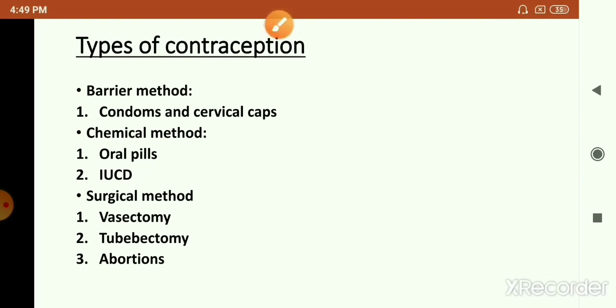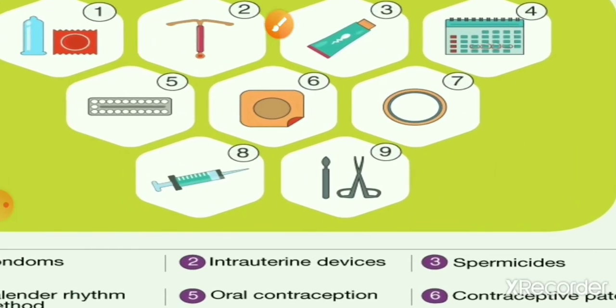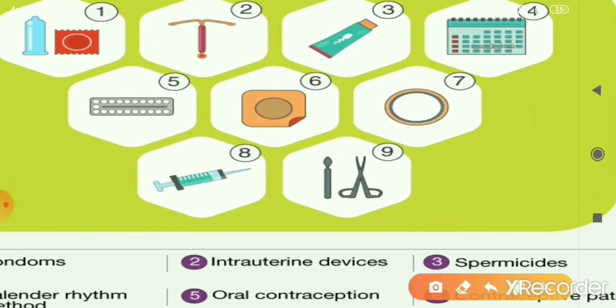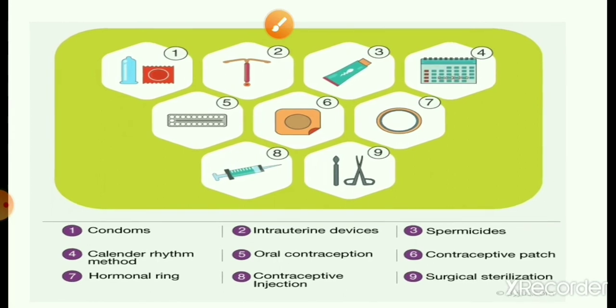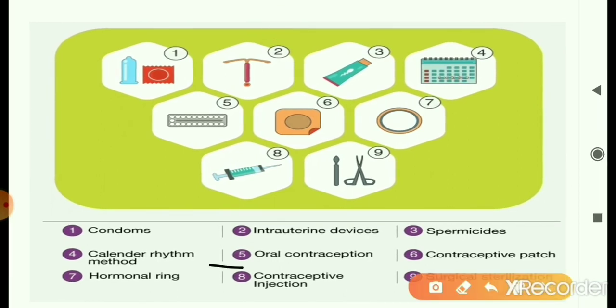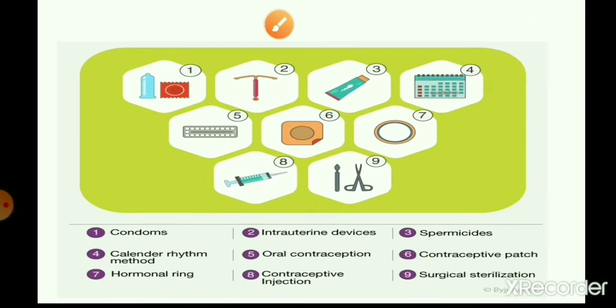So there are different pills available, with different names, and these pills also prevent unwanted pregnancies. This is called oral contraception, which is taken orally, into the mouth. But overconsumption of these pills may lead to different kinds of diseases. It may even cause cancer in the female, so it should not be taken much, right?